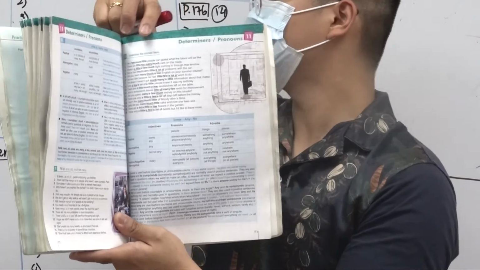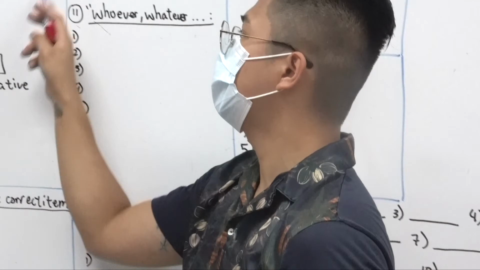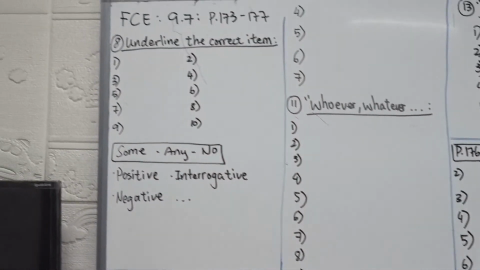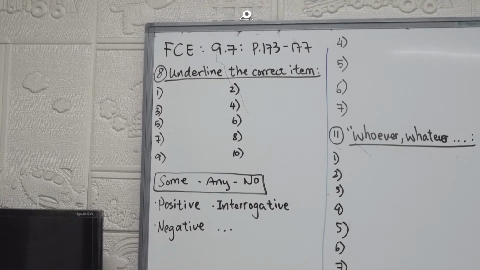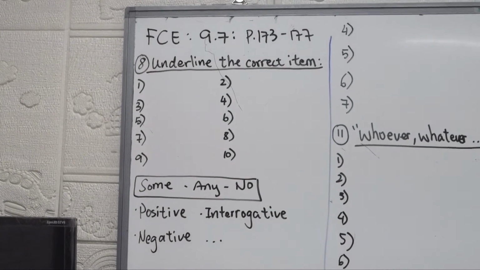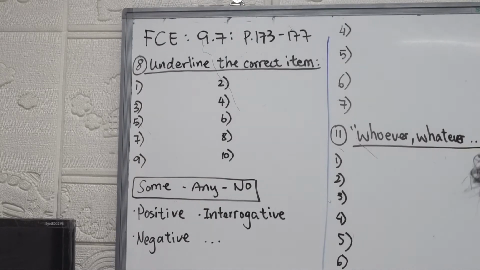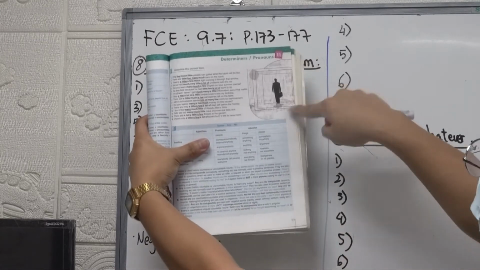And on the whiteboard, I wrote it down over here. We will do the 10 questions together, okay? And then the remaining 6, can you please do them by yourself? I will give you around a minute or 2 to do them, all right? And then I will say the answers with you. All right, so, sorry, 173, right? Sorry, wrong page. All right, 173, it should look like this one, okay? With the man over there.